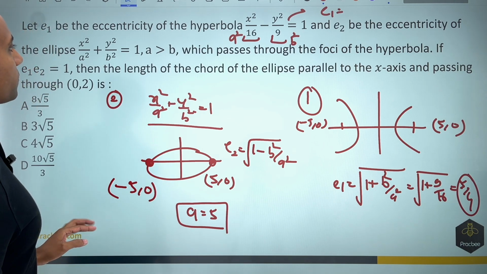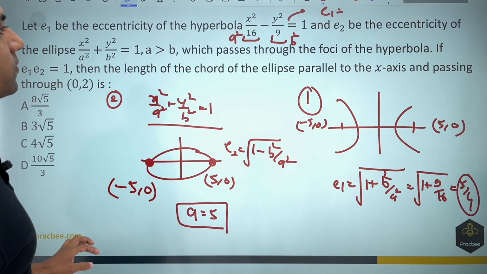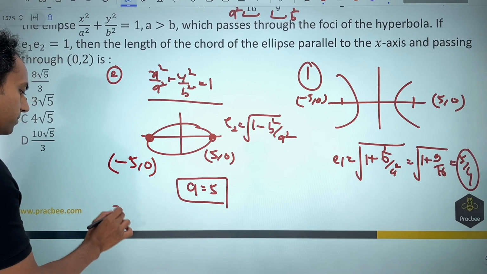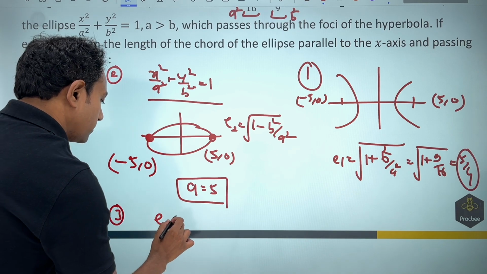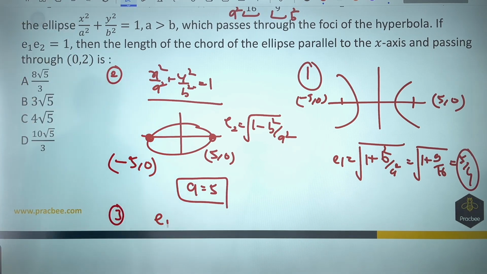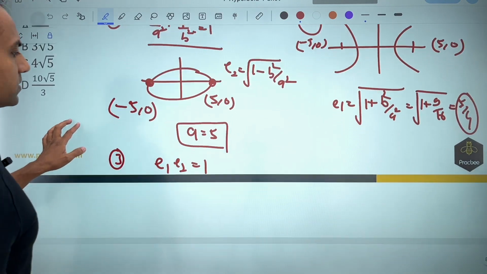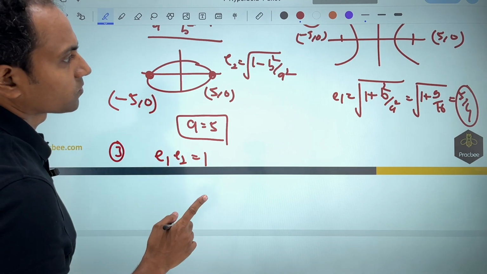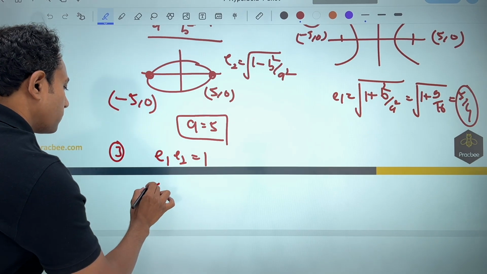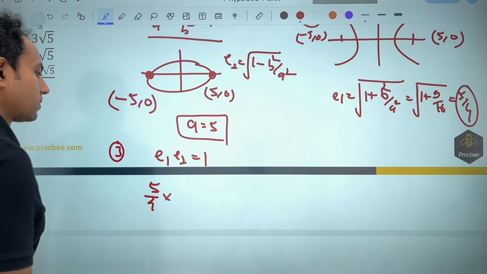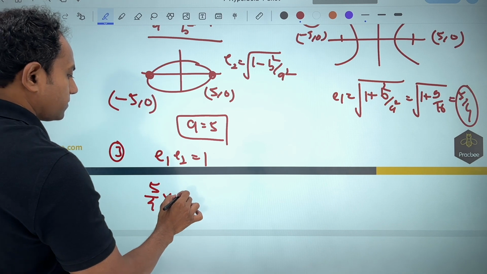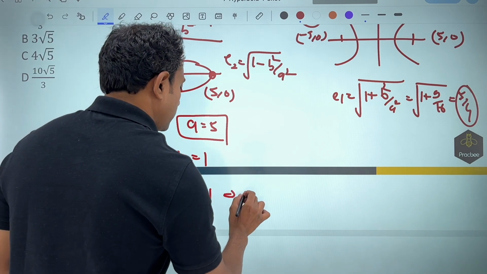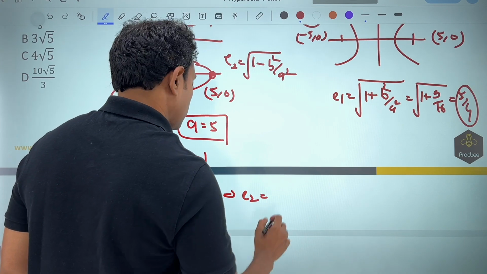Once you've got the value of A, now what they're saying is, if E1 E2 is equal to 1, then in the third part, if I multiply E1 with E2, it will become 1. E1 we have considered as the first one, so that is nothing but 5 by 4. This E2 will become nothing but that for the ellipse. So you can see that the value of E2 from here comes out to be nothing but 4 by 5.